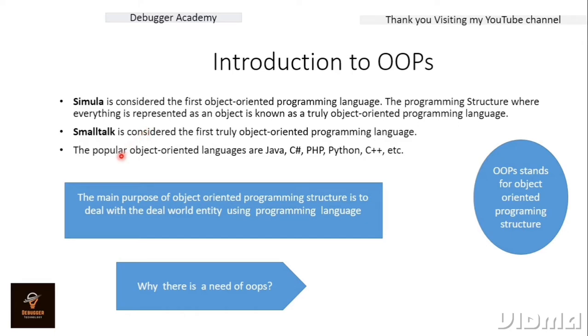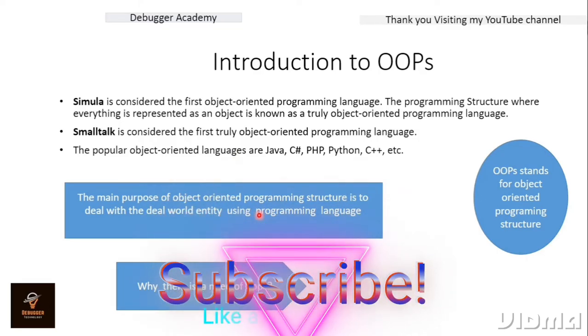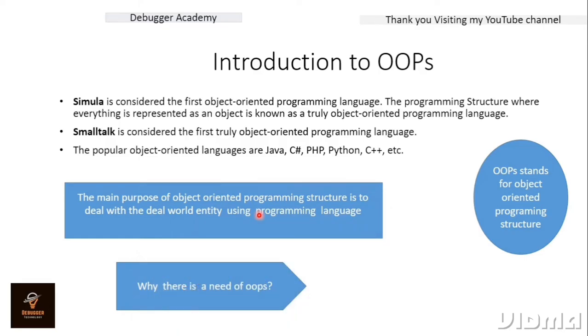Apart from Smalltalk and Simula, other programming languages based on the object-oriented programming structure are Java, C#, PHP, Python, C++, and so on. So these are the object-oriented programming languages. The main purpose of an object-oriented programming language is to deal with real-world entities. Here, the entity stands for the object. So we deal with real-time entities, or you can say objects, using these programming languages. Understood? And OOP stands for object-oriented programming structure.